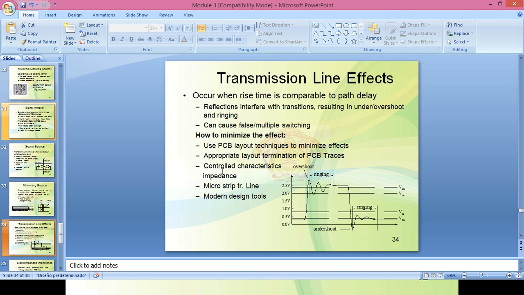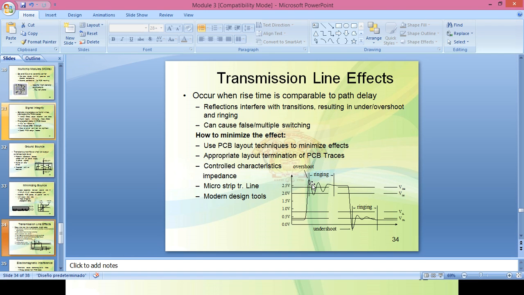You can see here in the figure what the ringing is, what the overshoot and undershoot are, and this is called a ringing effect. This effect causes false triggering, because of this spike it may turn on another transistor.